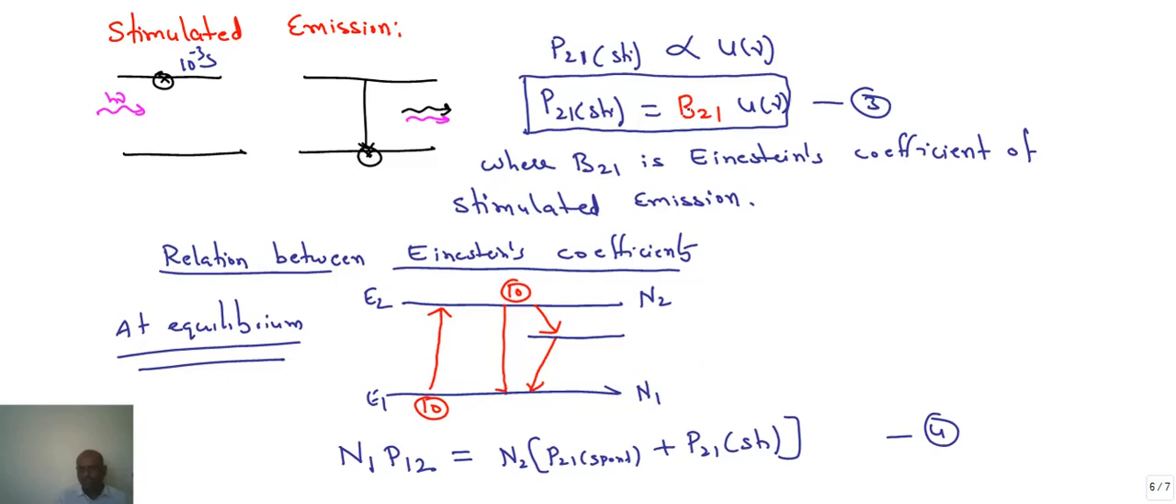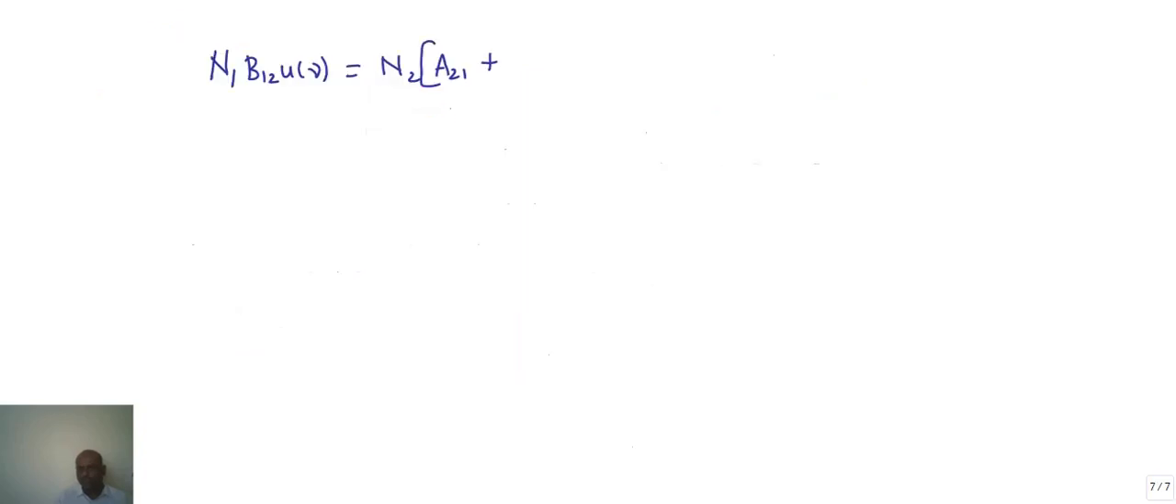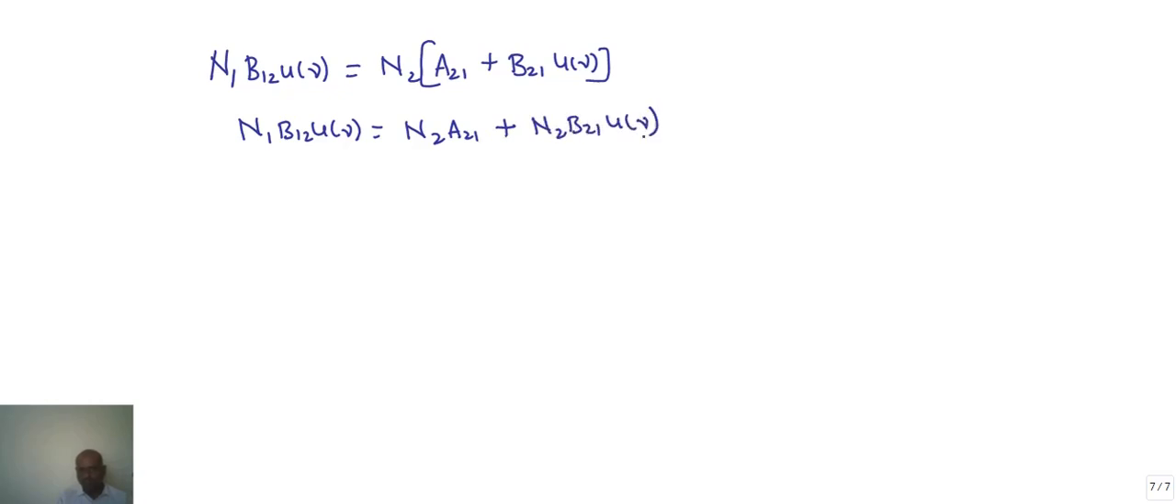The value of P21 stimulated is B21 into U of nu. So further we can write this as N1 B12 into U of nu is equal to N2 A21 plus N2 B21 into U of nu. Let me bring this to the other side: N1 B12 U of nu minus N2 B21 into U of nu is equal to N2 A21.